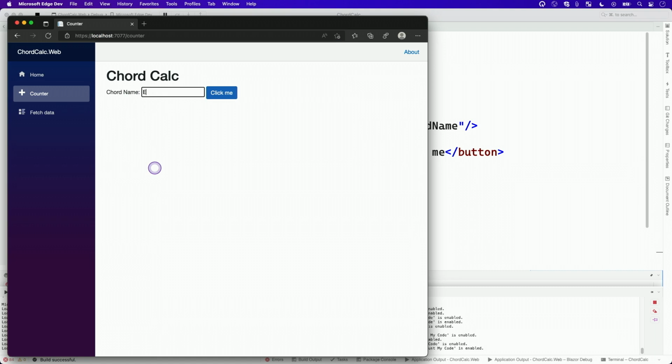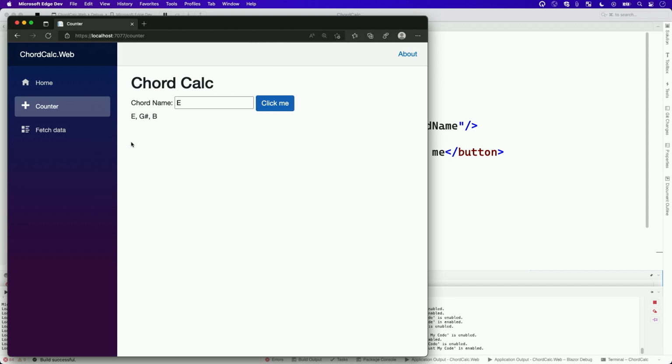Let's go for an E major this time and hit click. And now we get the output again of this chord generator. So it works in another context now. The same code is working across two different project types in the IDE.